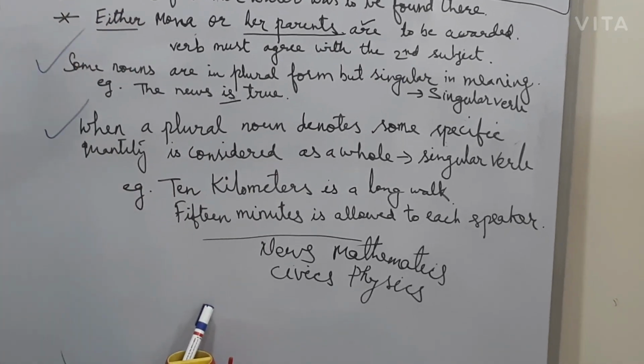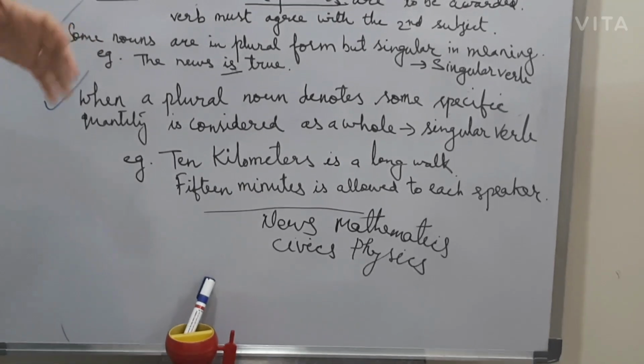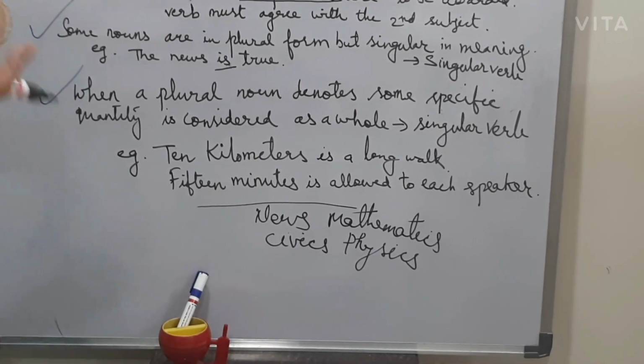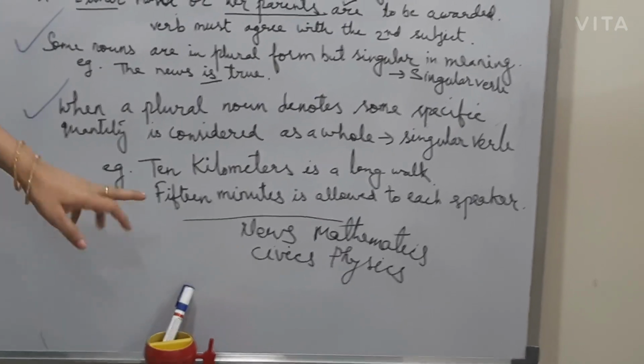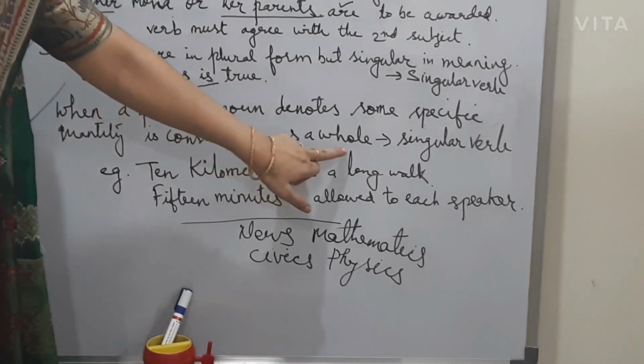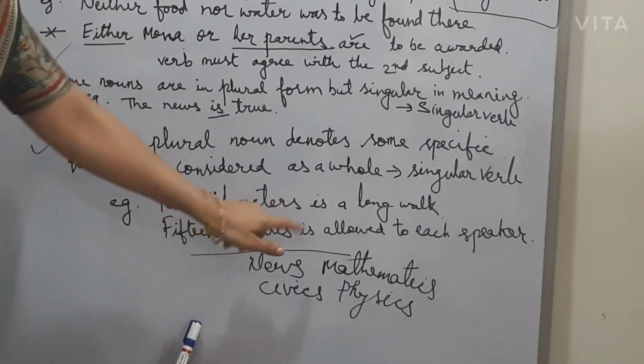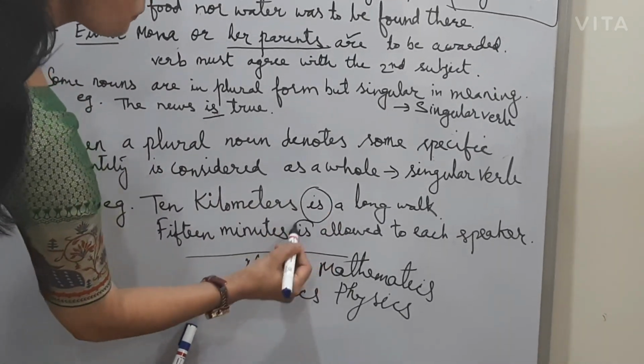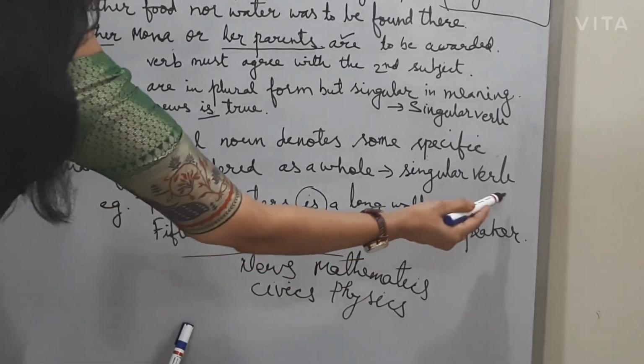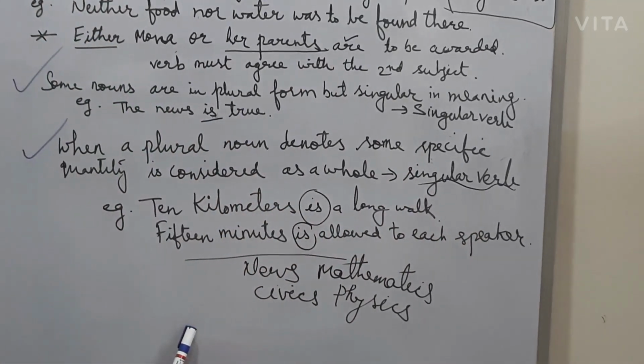So time, distance, or number, like a dozen. This type of words we take as a whole only because we are using it as a unit. So there we should always use is, meaning we are always using the singular verb.